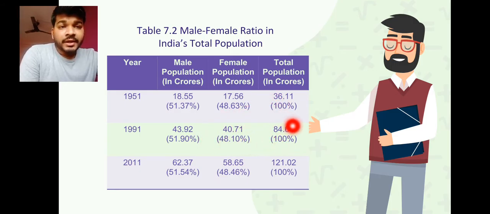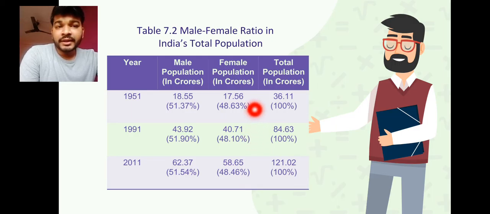Where it comes to females, when you take the difference, that is 84.63 crores minus 43.92, you find that 40.70 crores of females were available in 1991. So it was earlier 48.63, and it has reduced to 48.10.